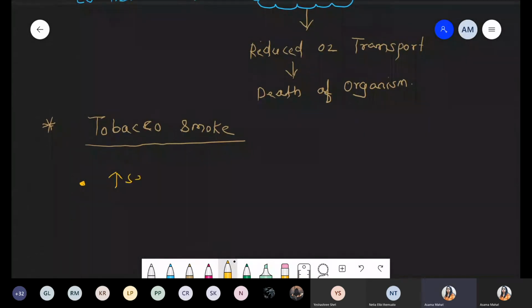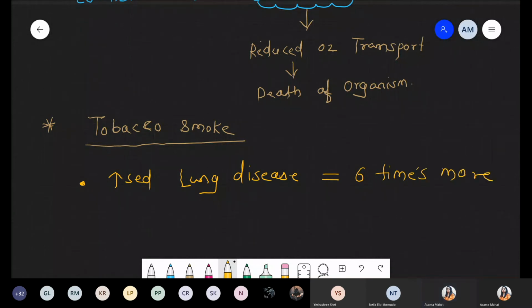It increases lung diseases, and this should include cancer also. There is a chance of lung diseases 6 times more.